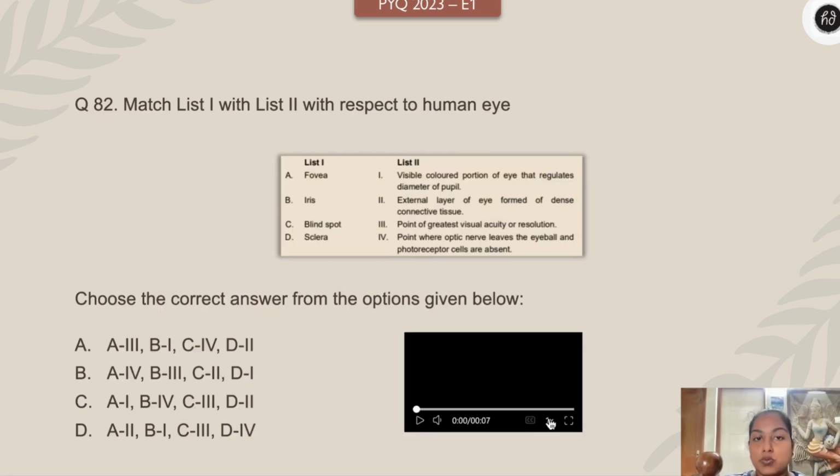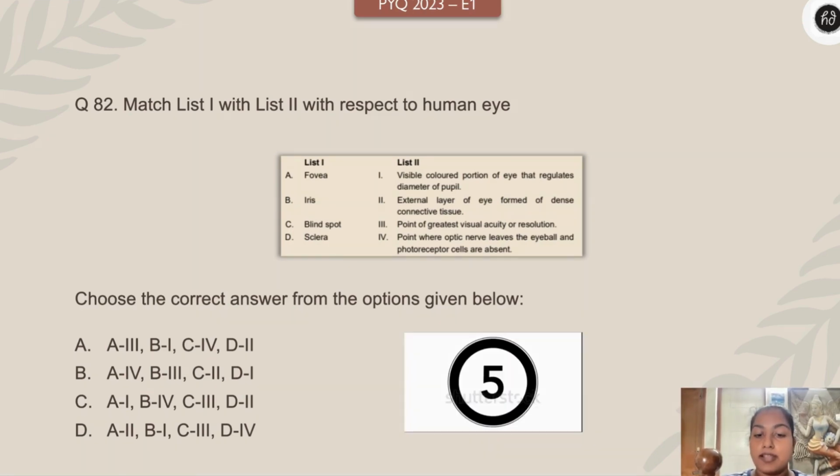Match list 1 with list 2 with respect to human eye. Fovea, iris, blind spot, sclera. Although it's not there right now, there is nothing wrong in knowing it, so please know it. List 2: visible colored portion of the eye that regulates diameter of pupil; external layer of eye formed of dense connective tissue; point of greatest visual acuity or resolution; point where optic nerve leaves the eyeball and photoreceptor cells are absent. You have to choose the right answer. Your time starts now.